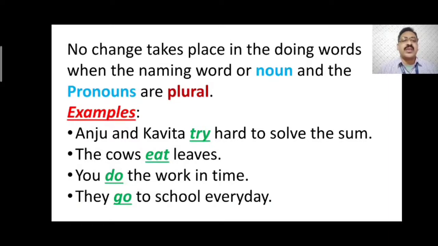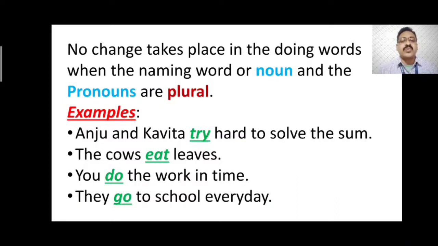Anju and Kavita try hard to solve the sum. The cows eat leaves. You, also a plural pronoun, so it will also have no S or ES or IES to it. You do the work in time. They, also a plural pronoun. Here also no ES or IES or S to it.